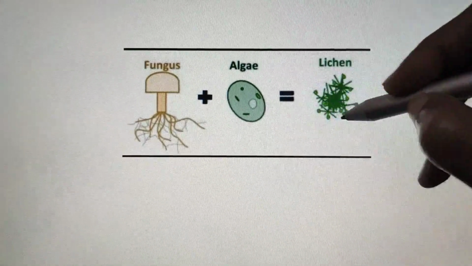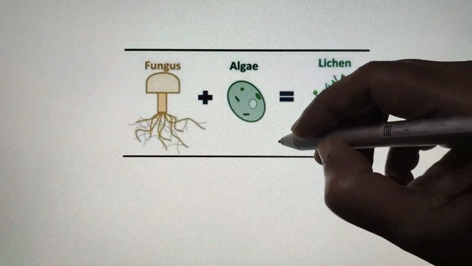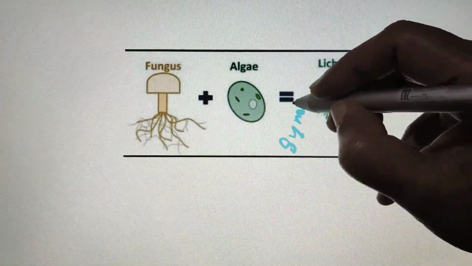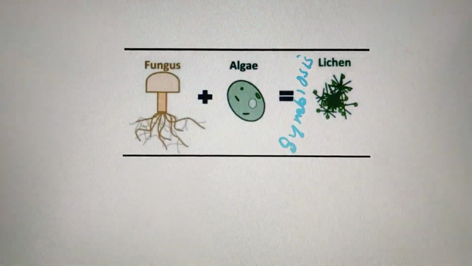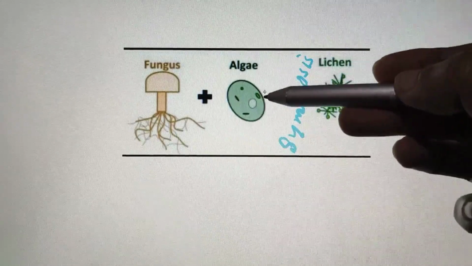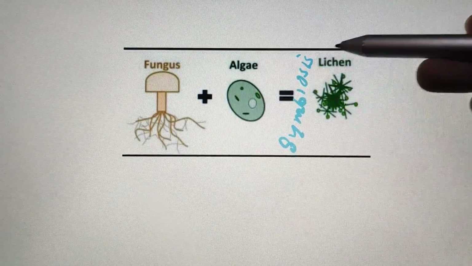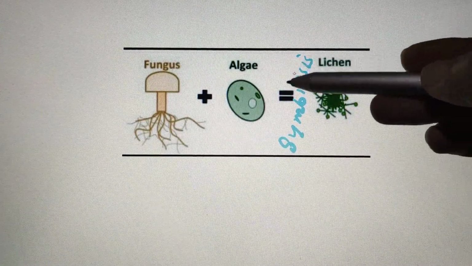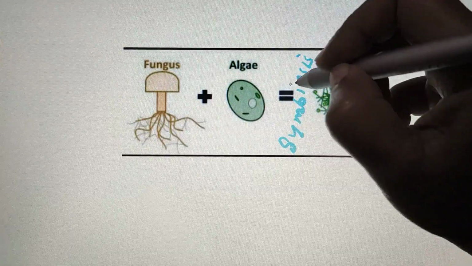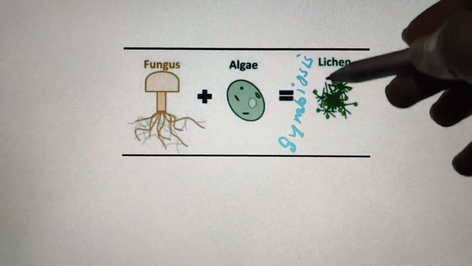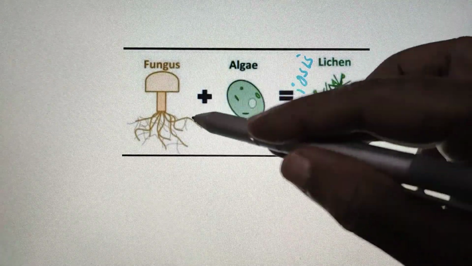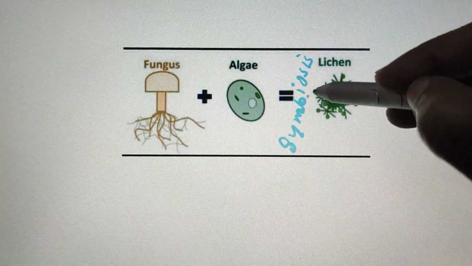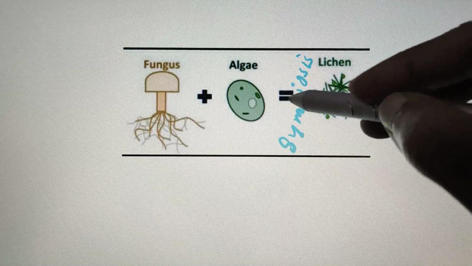This type of association is called symbiosis. So a fungus and an alga combine to form lichens. So what is symbiosis? In a relationship, when both the organisms are benefited, it is called symbiosis.